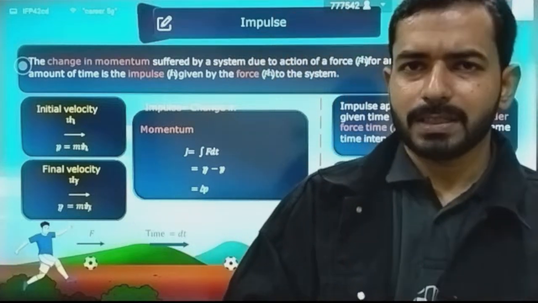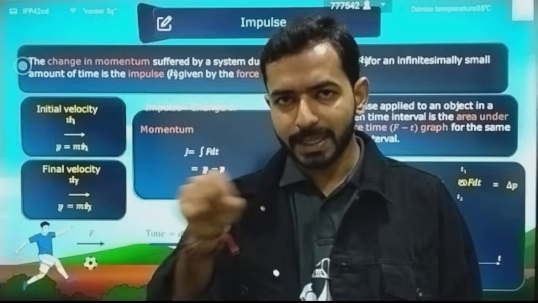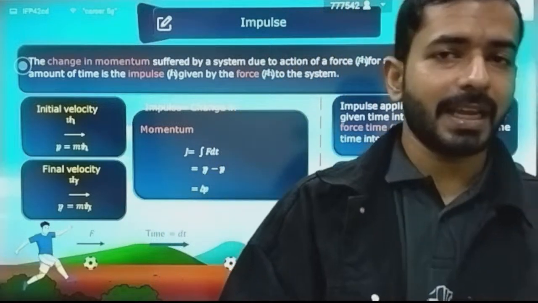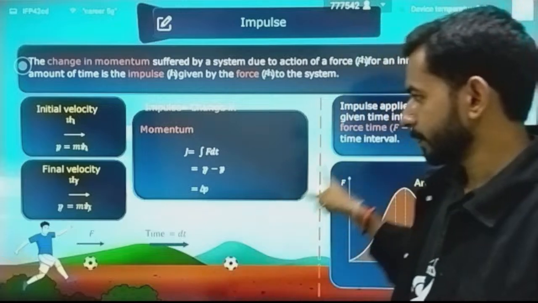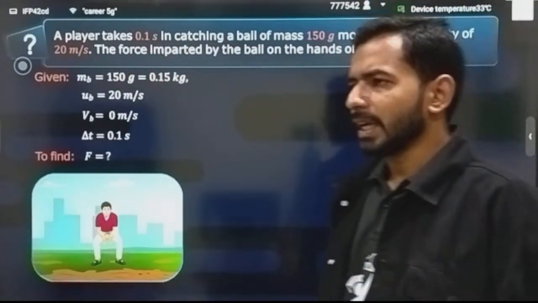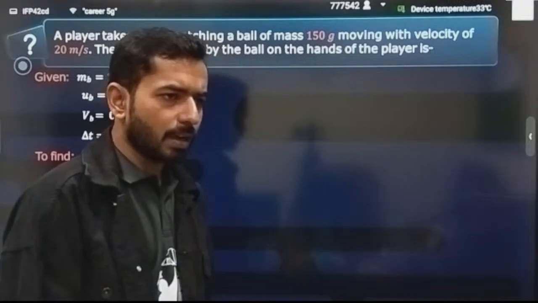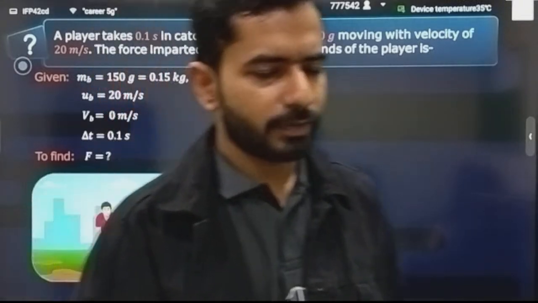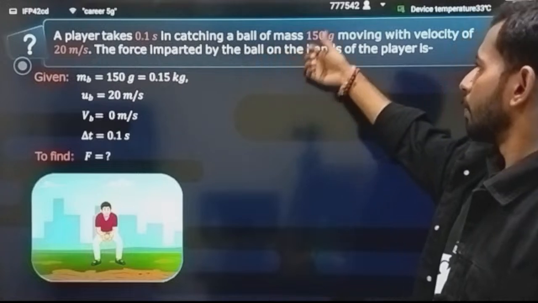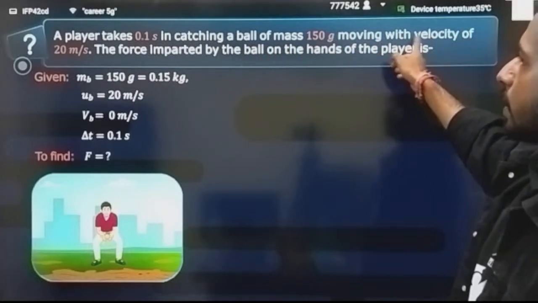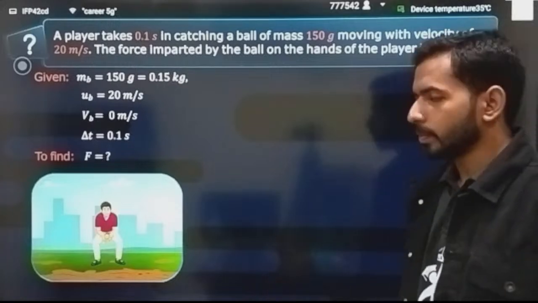So what is the formula for impulse? Simply change in momentum. Either you can calculate that, or if an F-t curve is given, just simply calculate the area under that F-t curve. You will get the impulse. Both these methods we have discussed. Even we have calculated there also. So let's have some basic question on that, so that you can have the idea of impulse. A player takes 0.1 second in catching a ball of mass 150 gram moving with a velocity 20 meter per second. The force imparted by the ball on the hands of the player.